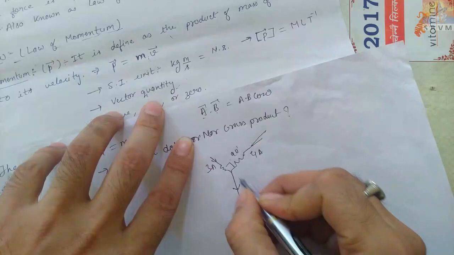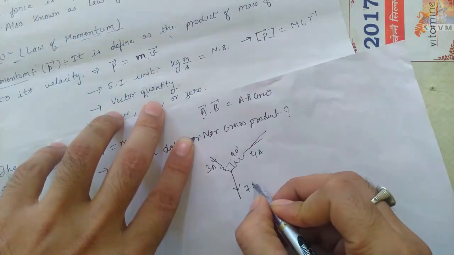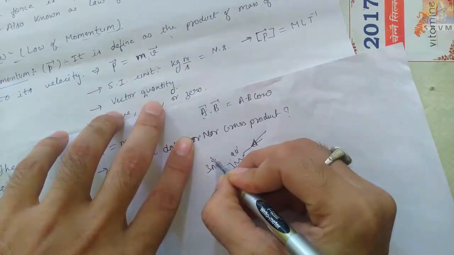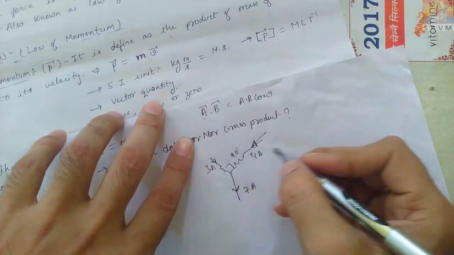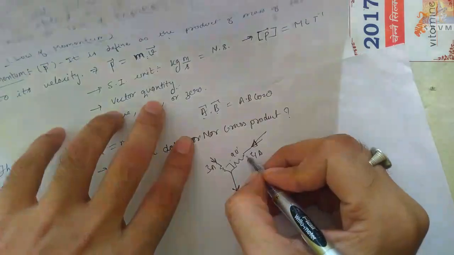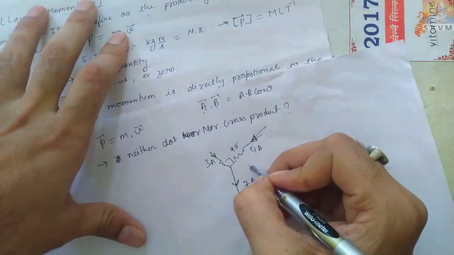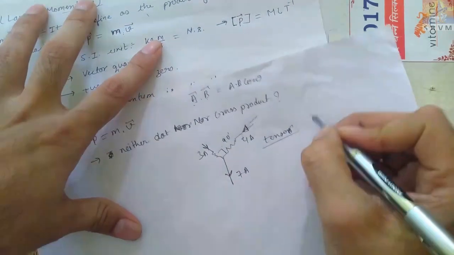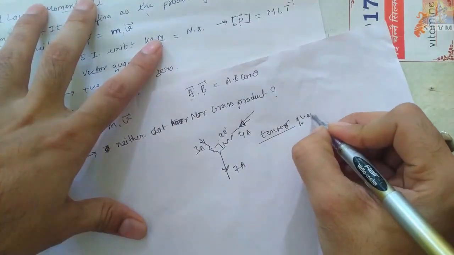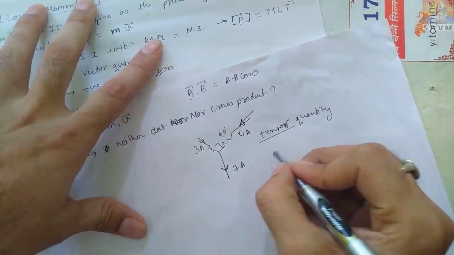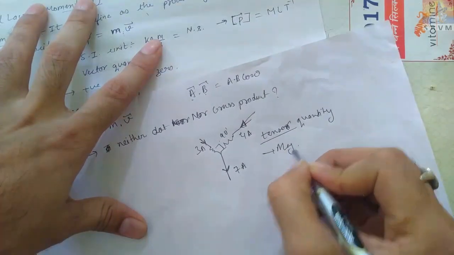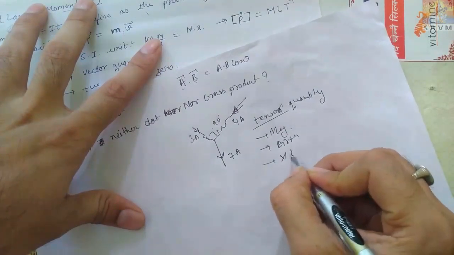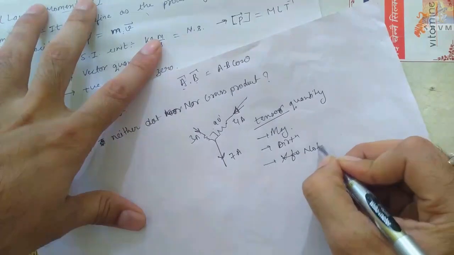From here 3 ampere, from here 4 ampere, and suppose the angle between the wires is 90 degree. So here the current will be 7 ampere. Current has direction, like this coming, like this coming. Current has magnitude also, but current is a tensor quantity, because it has magnitude, it has direction, but it does not follow the vector law of addition.